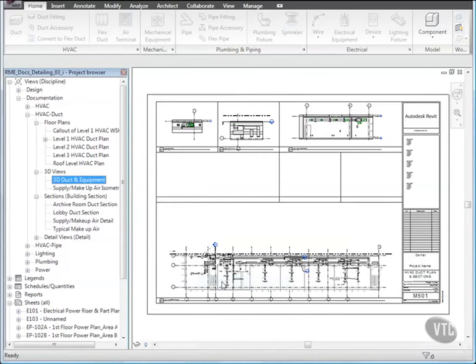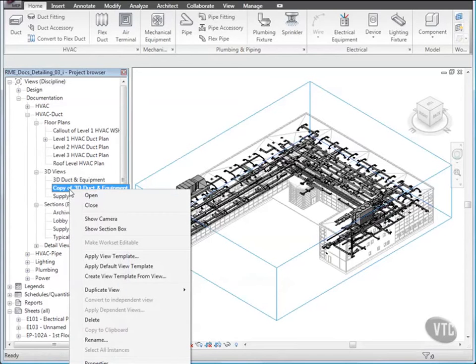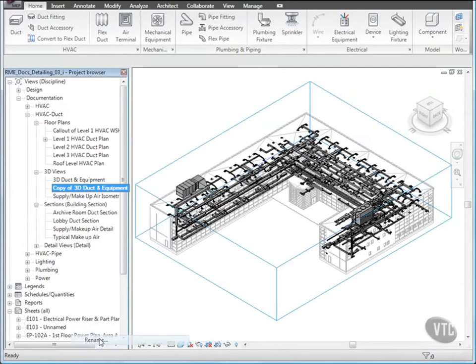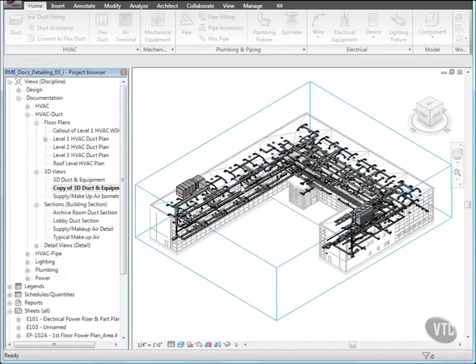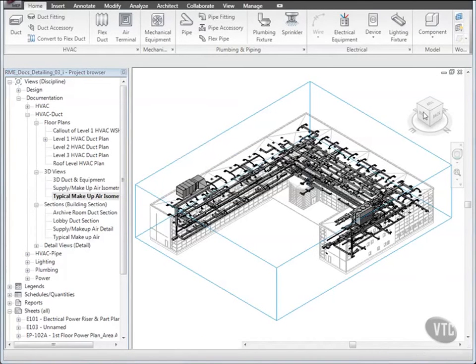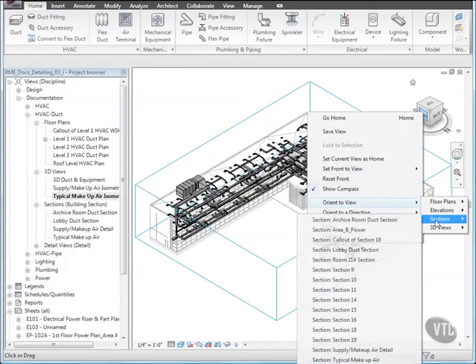Then, right-click the copy, and click Rename, and type Typical Makeup Air Isometric Detail, and click OK. Right-click the View cube, and click Orient to View, and then move to Sections, and click Typical Makeup Air.